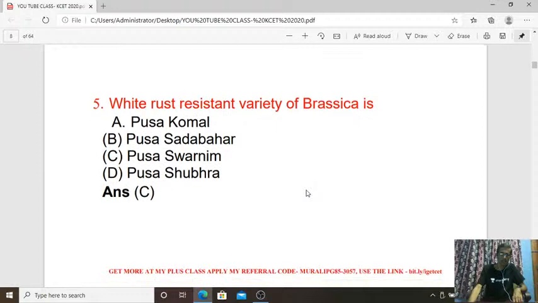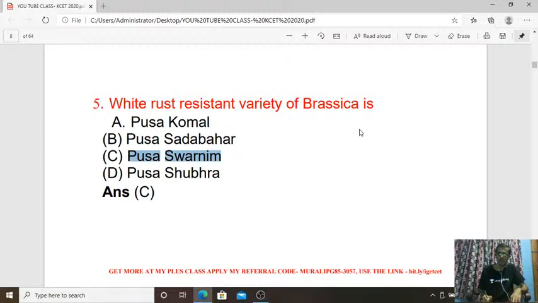Next question, question number 5. White rust resistant variety of brassica. White rust is one of the fungal diseases. Which variety of brassica has white rust resistant property? The answer is C, Pusa swarnim. Pusa swarnim shows white rust resistant quality.